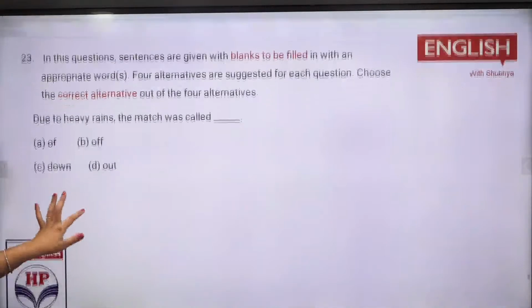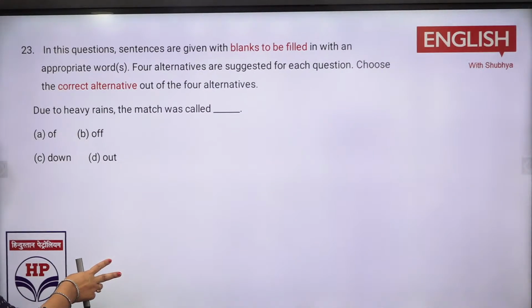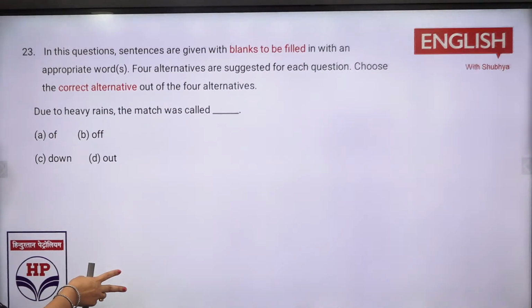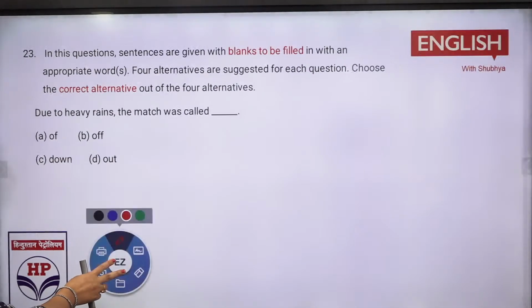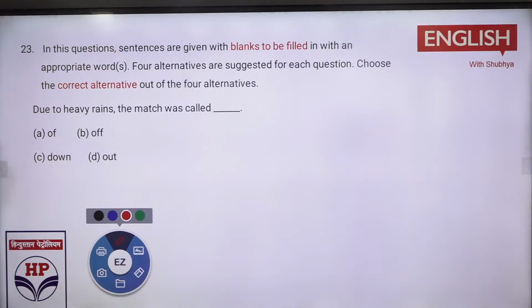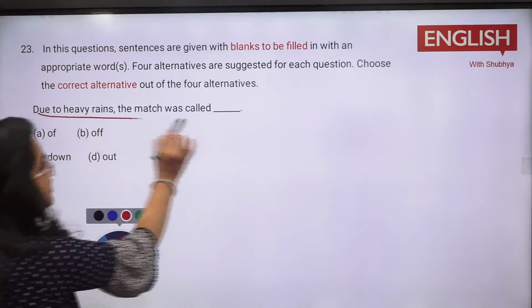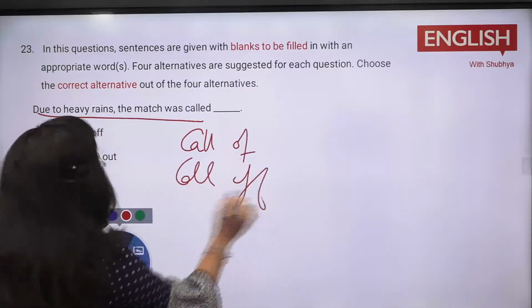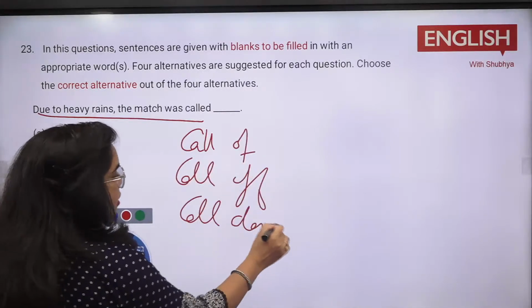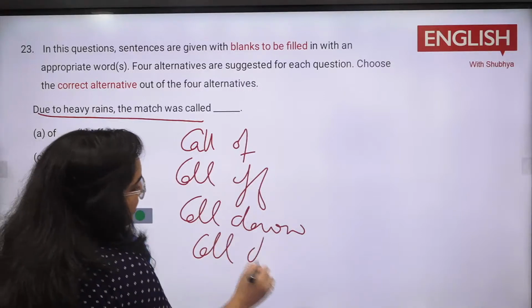Next you have is in the same way. It is about your sentence completion and it is also based on your phrasal verbs. Now same way, call off, call down, call out, what would be there? Due to heavy rains, बहुत तेज बारिश हो रही, the match was call off, call down, call out. Last time हमने एक sentence किया था.